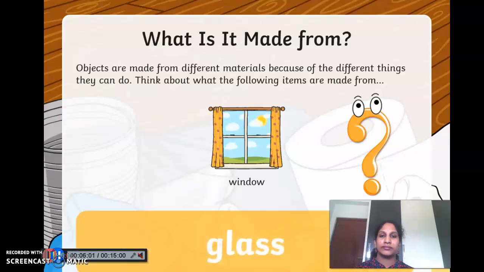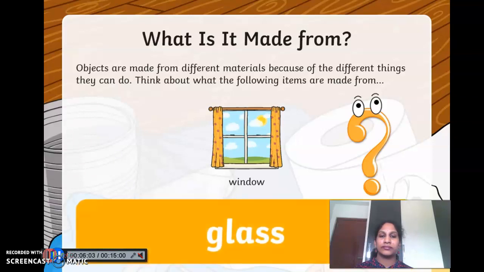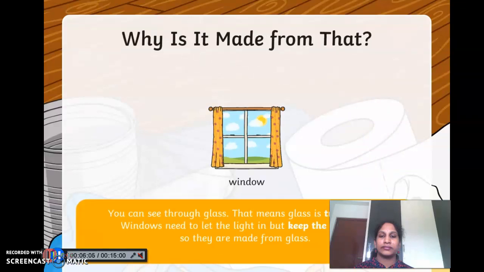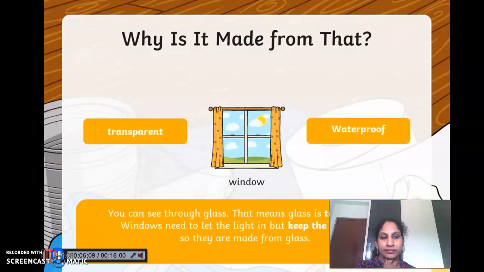A window. Window is made from the material glass. Glass is transparent and waterproof. You can see through glass. This means it is transparent. Windows need to let the light in but also keep the rain out. That is also why it is important that they are waterproof.